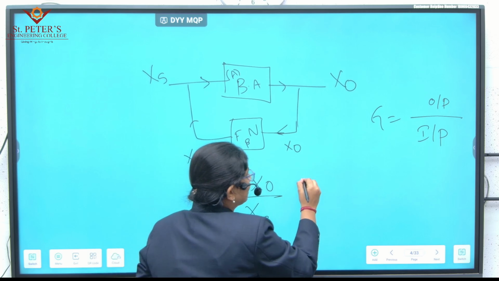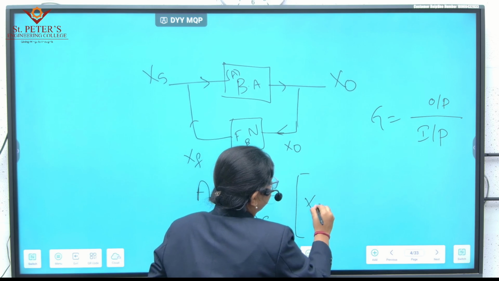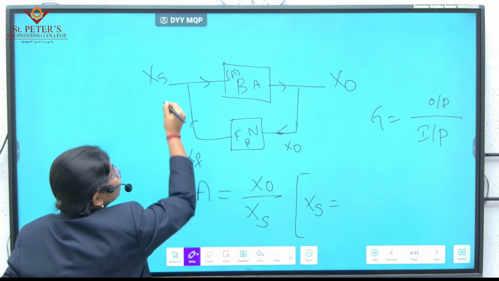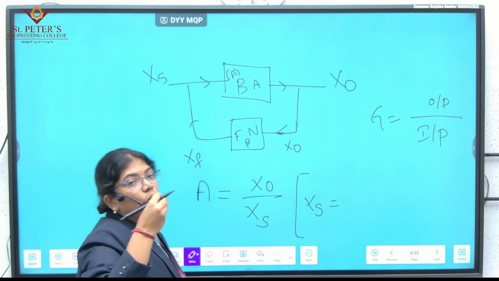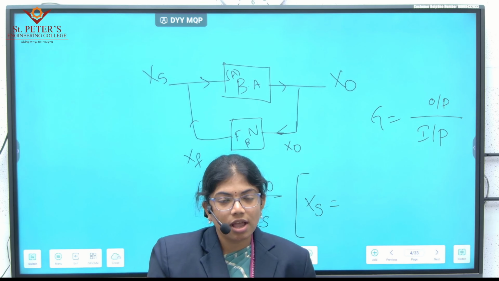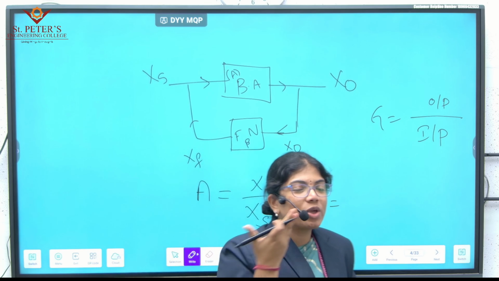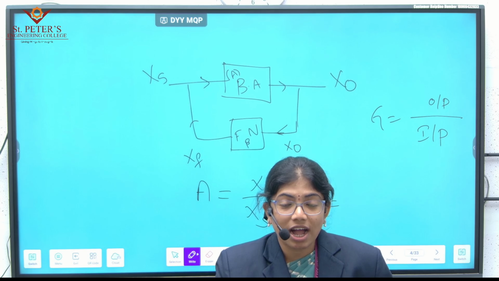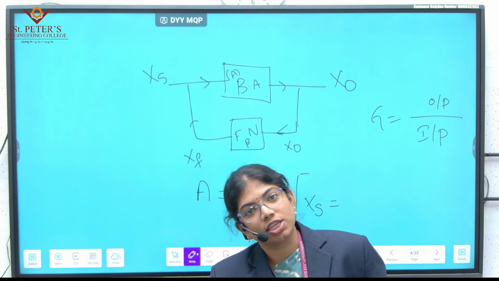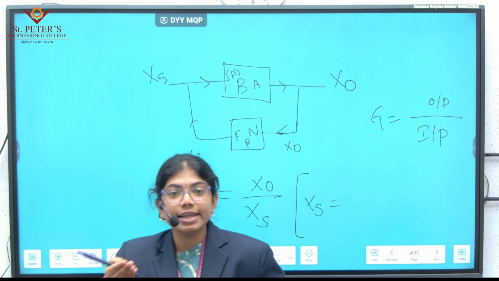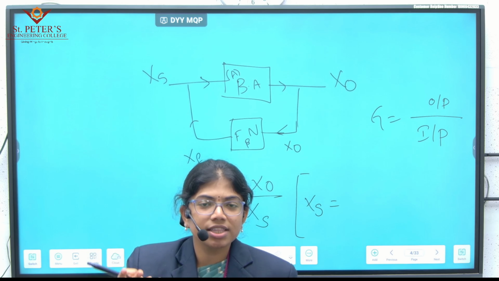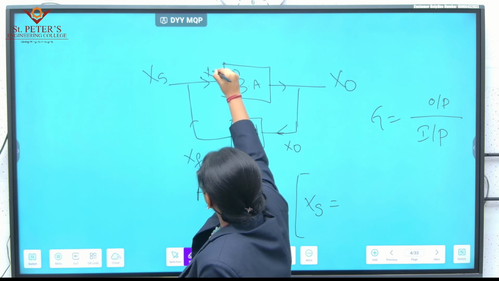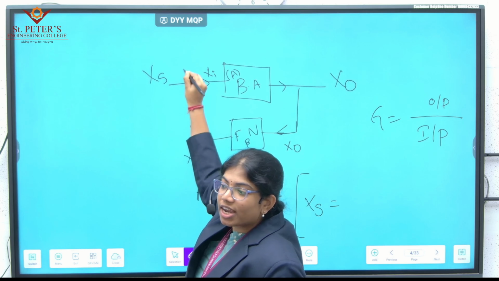Now what is XS? We have to understand what is XS or what is XI. In a positive feedback circuit, if you don't consider in phase or out of phase, we can define the positive feedback as this. If the input signal and the feedback signal are adding with each other, then it is called positive feedback. If the feedback signal and the input signal are subtracting with each other, then it is called negative feedback. Now let me consider the input to this particular basic amplifier is Xi.